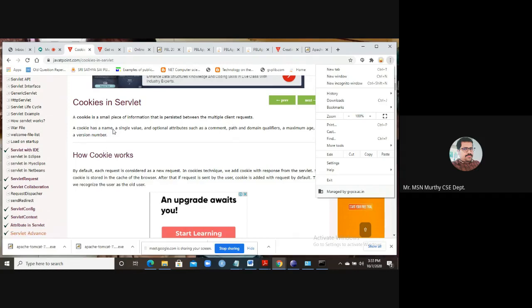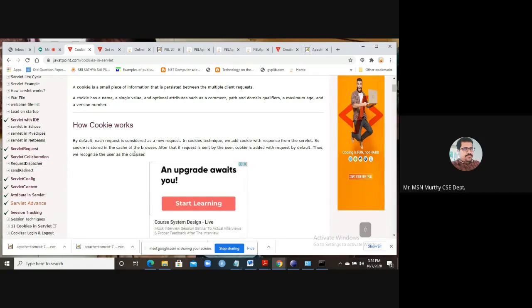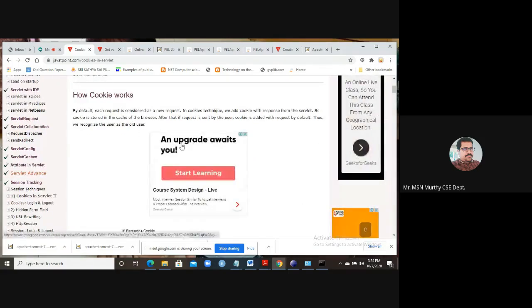Every cookie has a name, a single value, and optional attributes like comment, path, domain qualifiers, maximum age, version number, like that. Whenever a request is considered a new request, we add the cookie with a response from the servlet. So the cookie is stored in the cache of the browser.